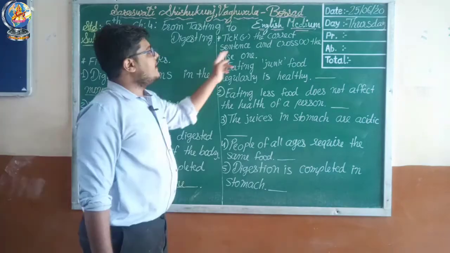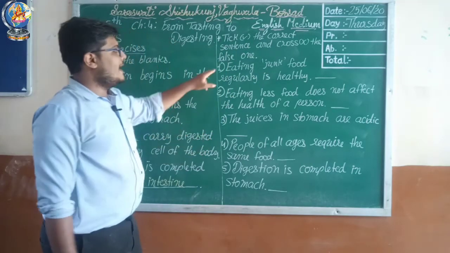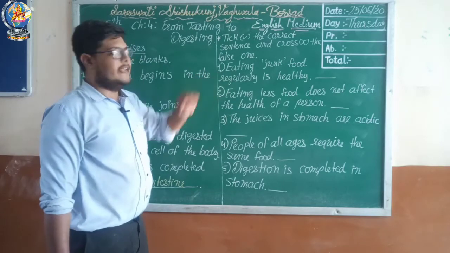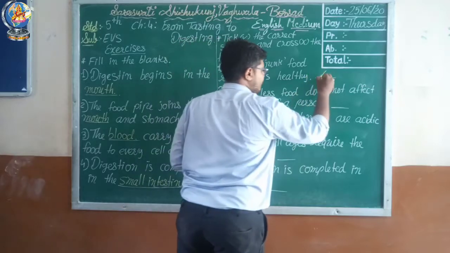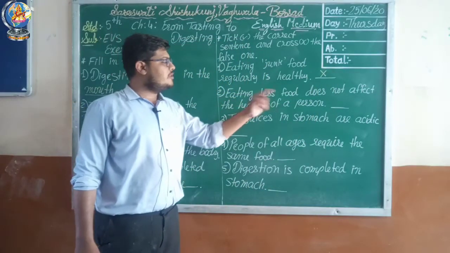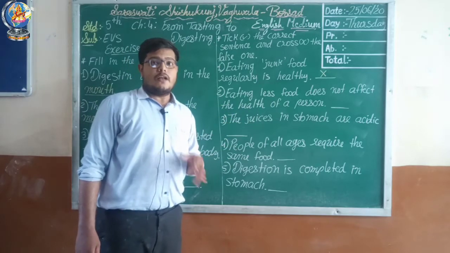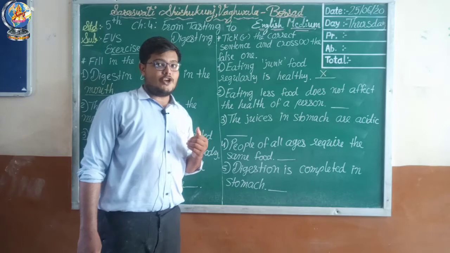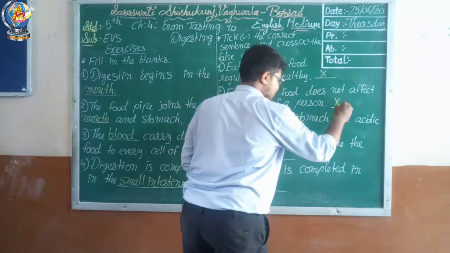Let's go for the correct sentences and cross the false ones. See, first one, eating junk food regularly is healthy. Is it? No. So it will be false, which means cross. Eating less food does not affect the health of a person. So it will affect your health. The answer will be false. So cross.